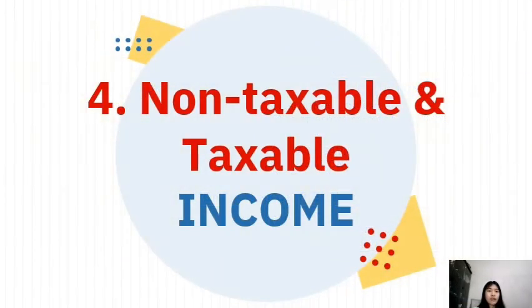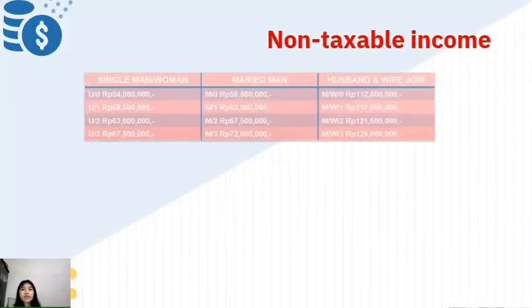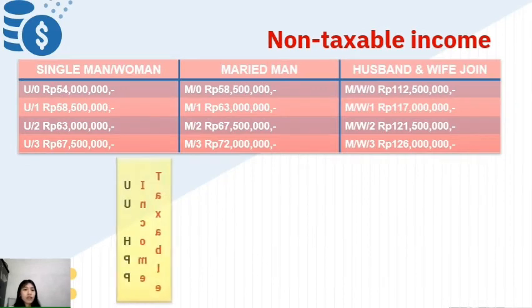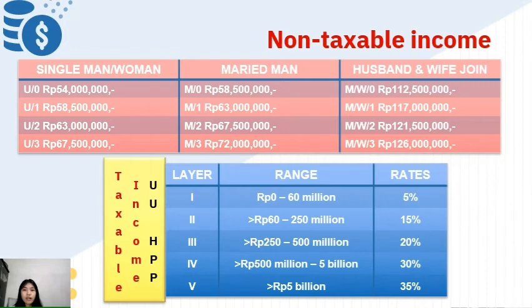Okay. The last topic that will be discussed by me is non-taxable and taxable income. As you can see here, the non-taxable income and taxable income based on UU HPP, we also have learned this before, and it is the same. Okay, I think that's all from me. Thank you for your attention.